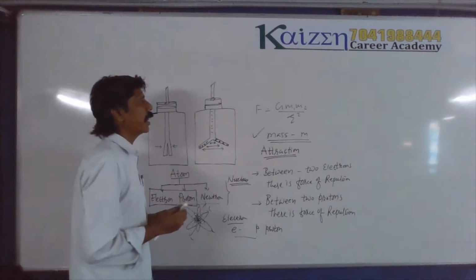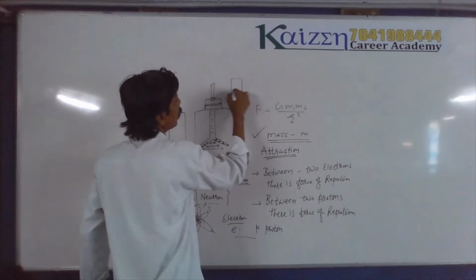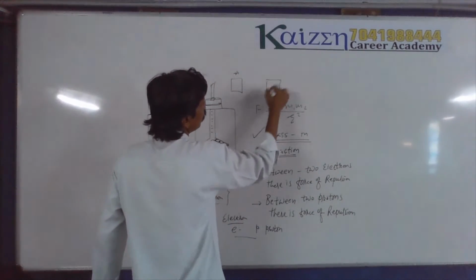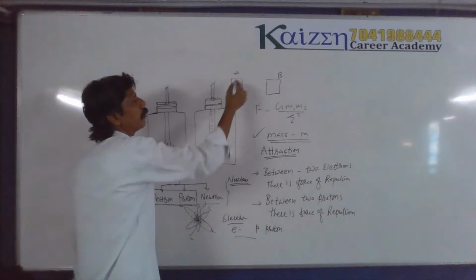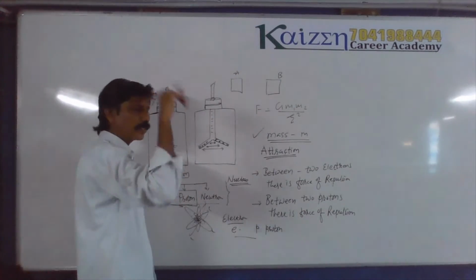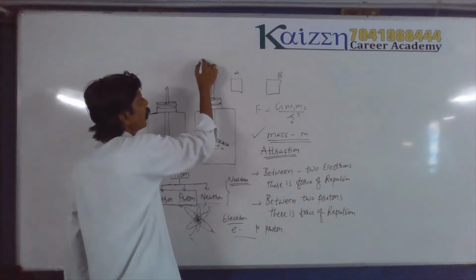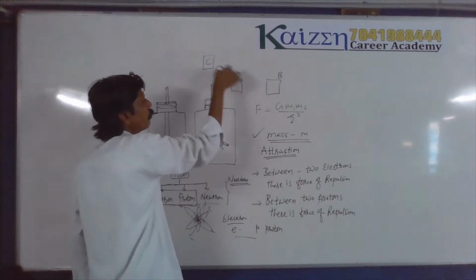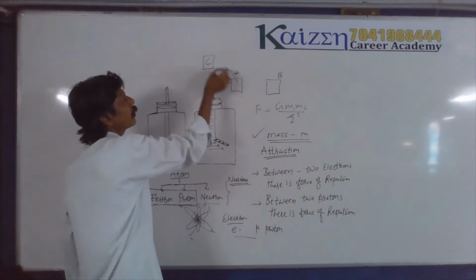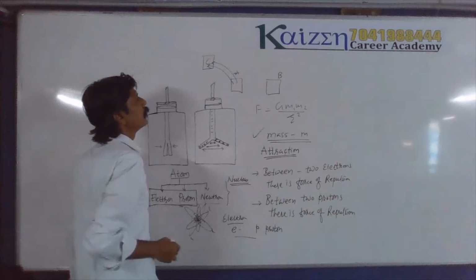Suppose some body is there. This is one body, body A, and this is another body, body B. If I rub body A with a third body C, an electron transfer like this takes place.